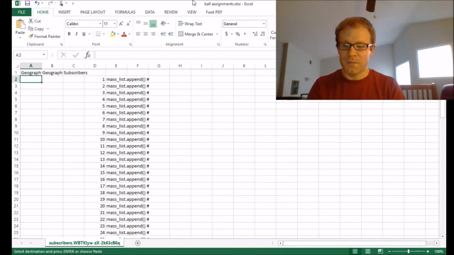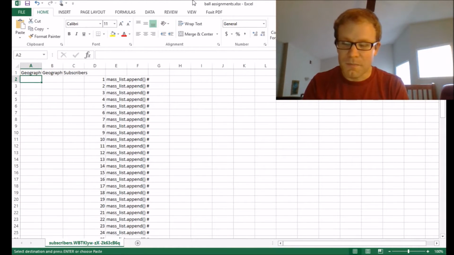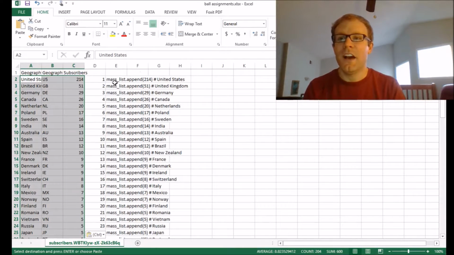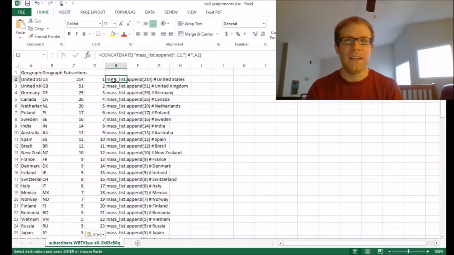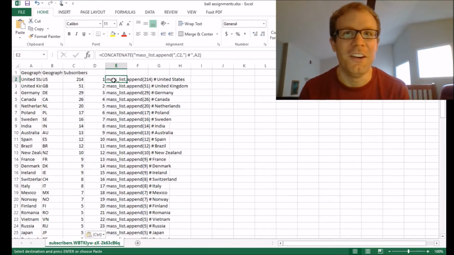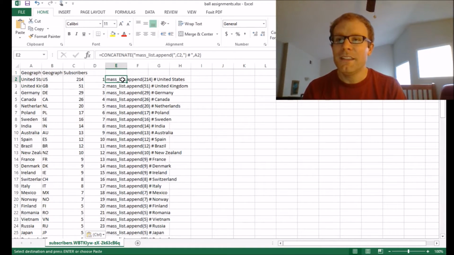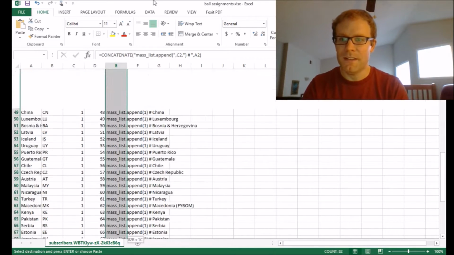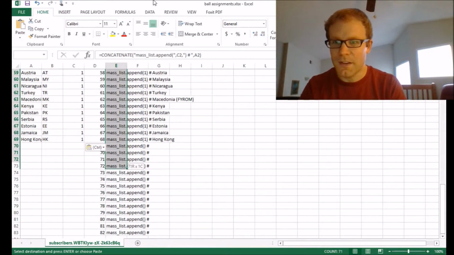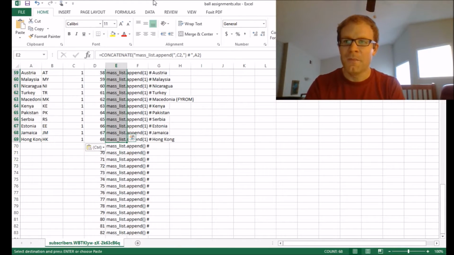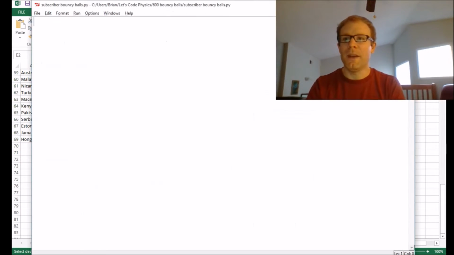So I've got a spreadsheet set up here, and I can just paste in those values. Basically this is automatically creating some code for me using the concatenate command in Excel. I'll let you go look that up, because this is Let's Code Physics, not Let's Learn about all the textual stuff within Excel. But basically this is going to allow me to create the different masses for the different bouncy balls for each country. So I'm going to take this now. Oops, I don't want all of that. I just want down to Hong Kong. There we go. I'm going to copy that and paste that into my code.